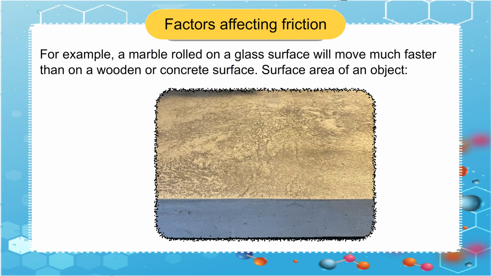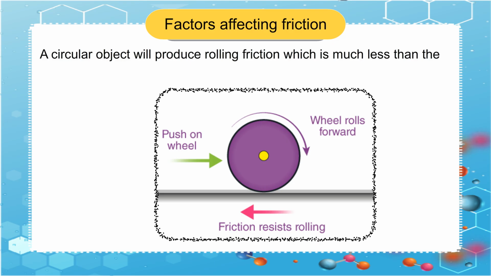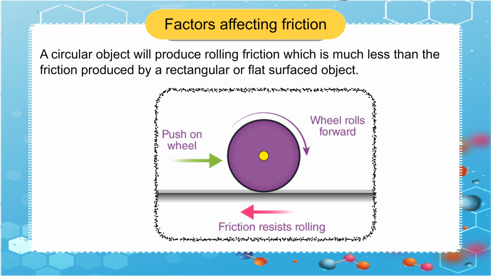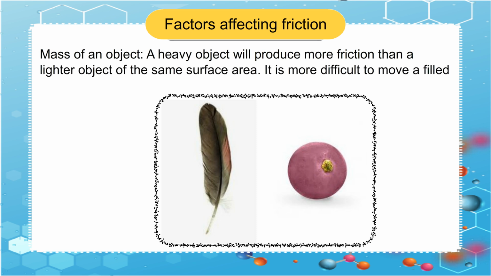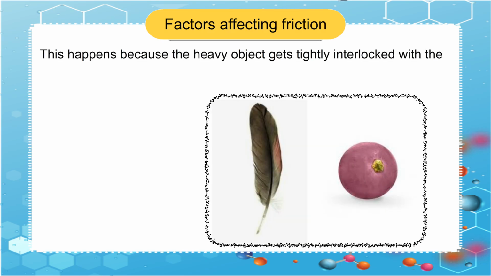Surface area of an object. A circular object will produce rolling friction which is much less than the friction produced by a rectangular or flat-surfaced object. Mass of an object. A heavy object will produce more friction than a lighter object of the same surface area. It is more difficult to move a filled box than an empty one. This happens because the heavy object gets tightly interlocked with the surface below it than a lighter object.